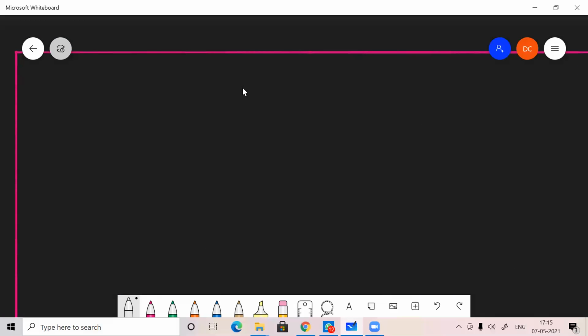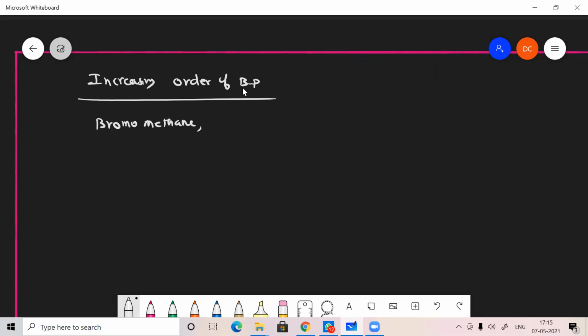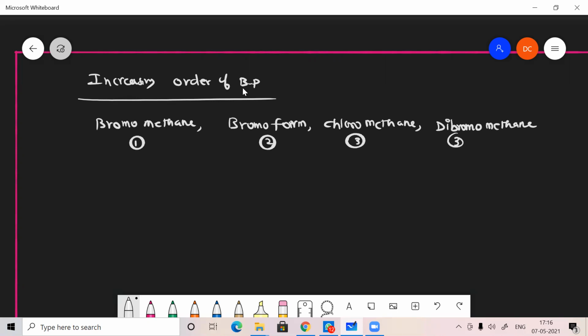Next one is to fill out the increasing order of boiling point. They will be given some compounds like bromomethane, bromoform, chloromethane, and dibromomethane. Assume this is number 1, this is number 2, this is number 3, and this is the fourth molecule.